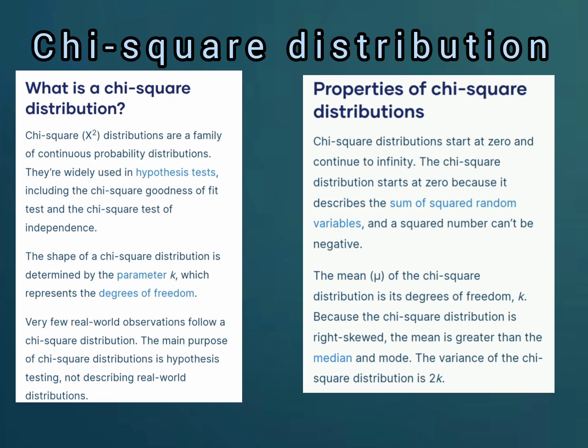The mean of a chi-square distribution is its degrees of freedom, k. The chi-square distribution is right skewed, and the mean is greater than the median and the mode. The variance of the chi-square distribution is 2k.